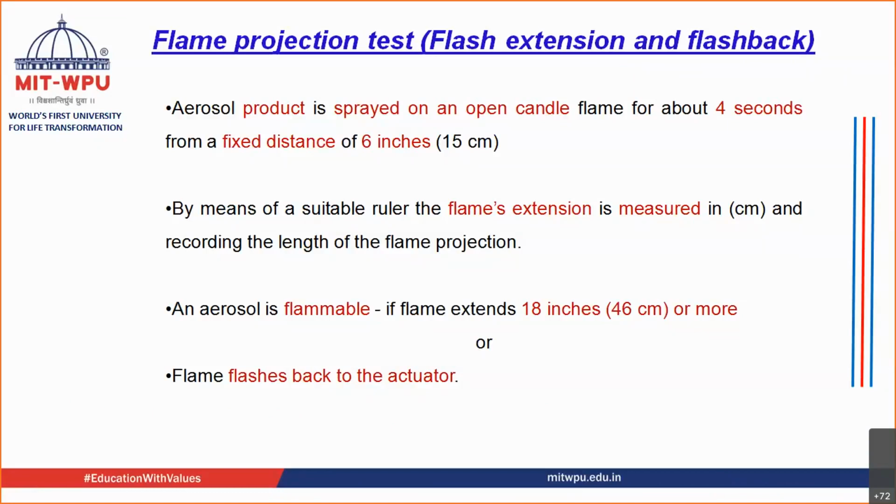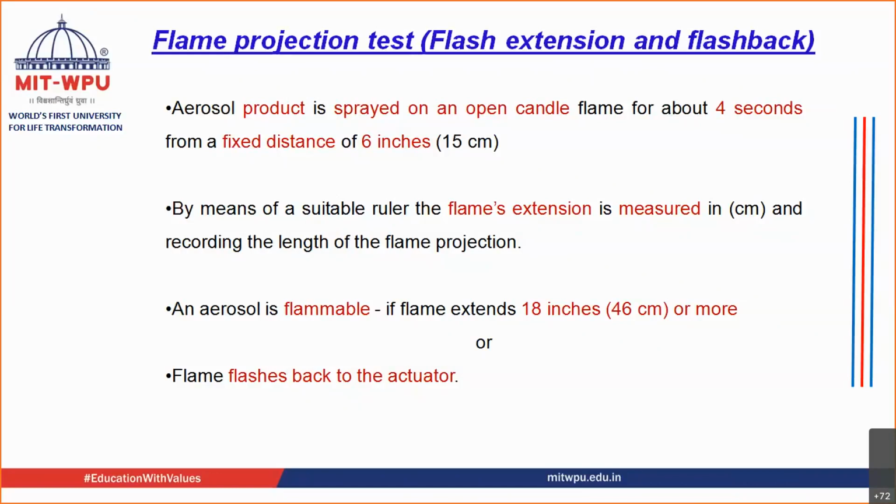In the flame projection test, you take the aerosol product, and this aerosol product is sprayed on a candle which has a flame. On the flame, you press your aerosol product. You expose your aerosol product for about 4 seconds, from a distance of near about 6 inches. Because of the aerosol product, the flame of the candle is going to increase.